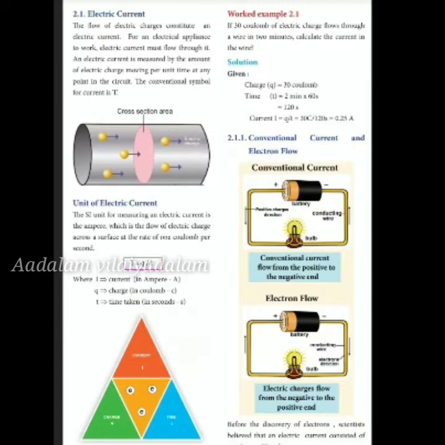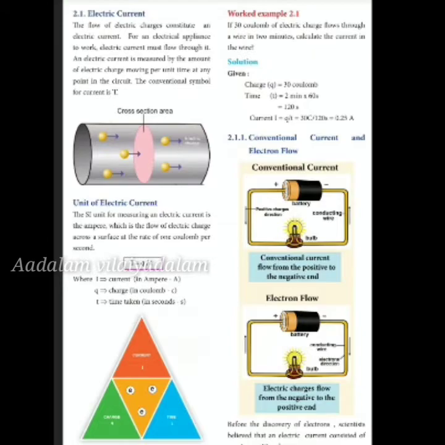Okay, now you will see what is a conventional current and electron flow. Conventional current flow is from the positive to the negative end. When the current flows from the positive end to the negative end, it is conventional current, while electron flow in the current goes from the negative to the positive. Conventional current is the opposite of electron flow.